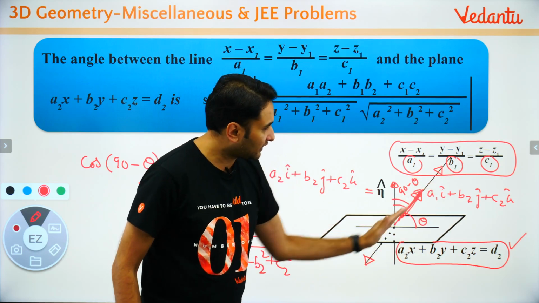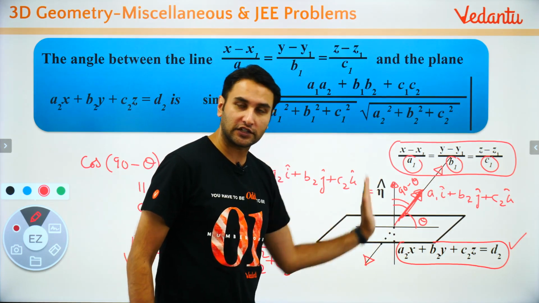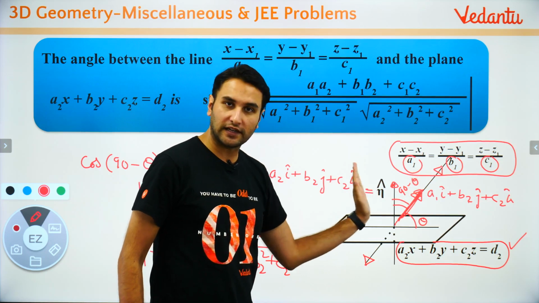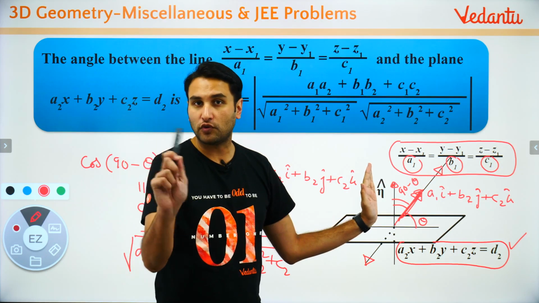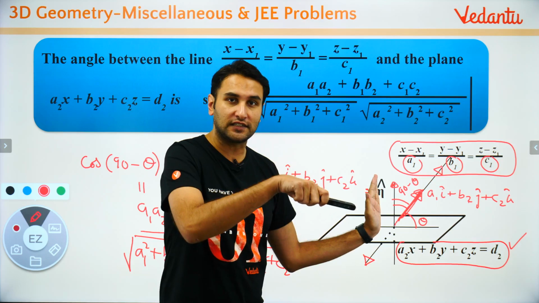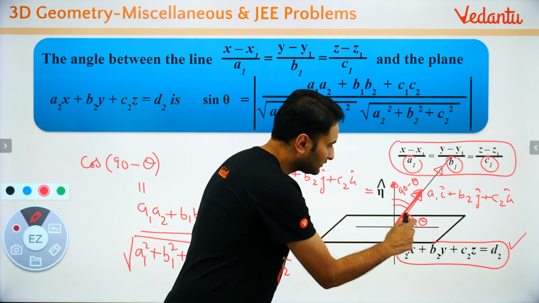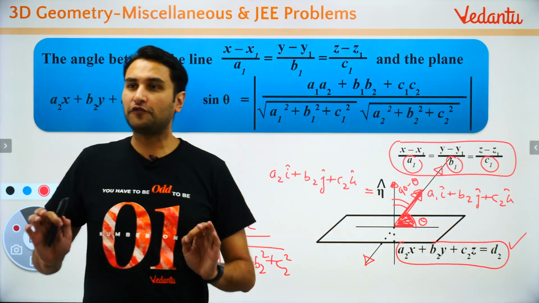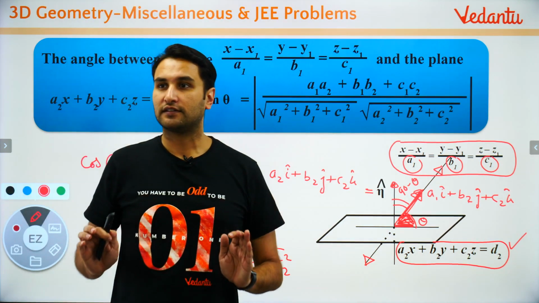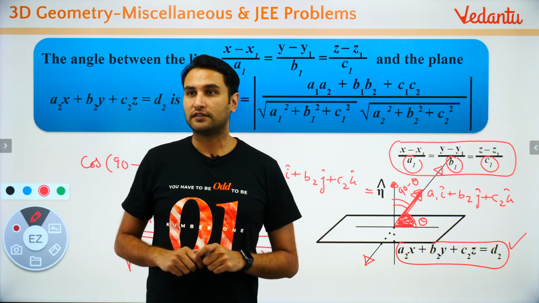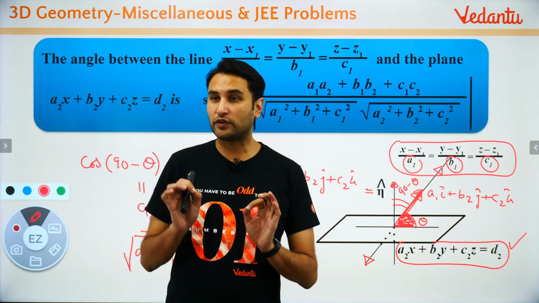तो आपको line का direction पता है, आपको normal का direction पता है, आप उनके बीच में angle निकाल लो. But that is not the angle that you want. That is 90 minus theta, because this is the theta. This is the angle that you wanted. समझ में आया?